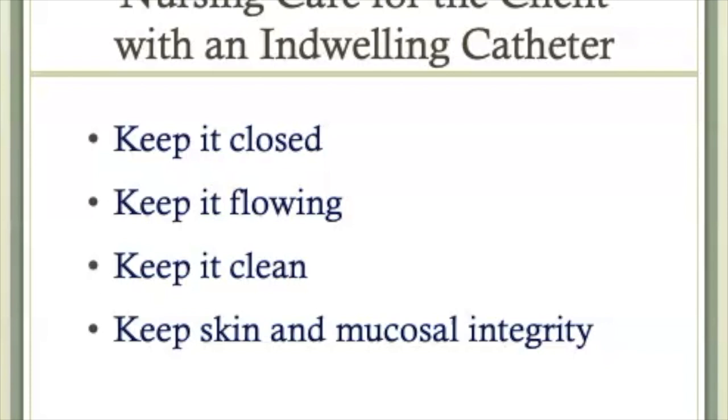To maintain the closed system, regularly check all connections to make sure that they are secure. Check the connection of the catheter to the tubing and the tubing to the bag. It may be necessary to disconnect the catheter from the large Foley catheter bag and attach it to the leg bag so that the client can be more mobile. Again, if making this change, do so using strict aseptic technique and be sure that the tubing is secured to the bag. If for some reason an unanticipated disconnection occurs, make sure that you wipe both ends with alcohol or chlorhexidine before you reconnect them.